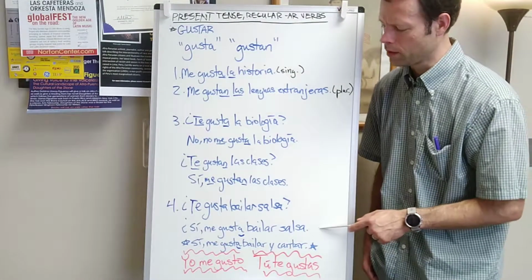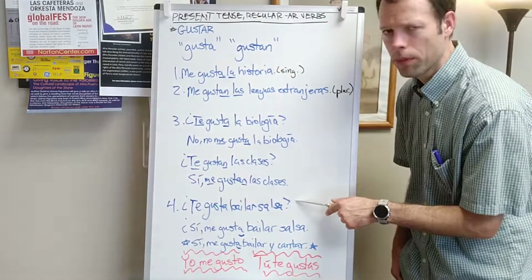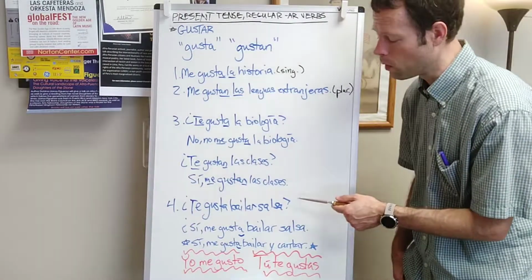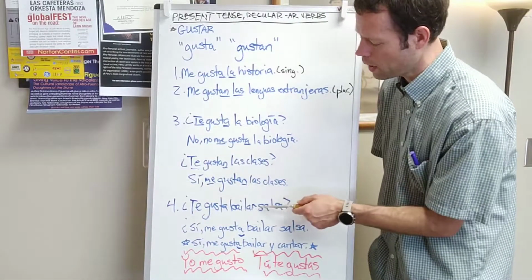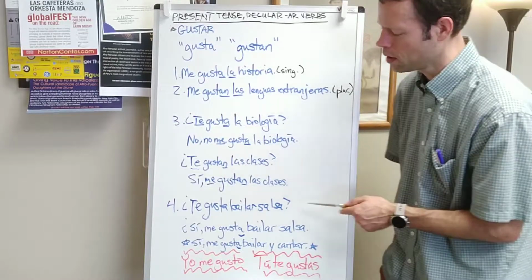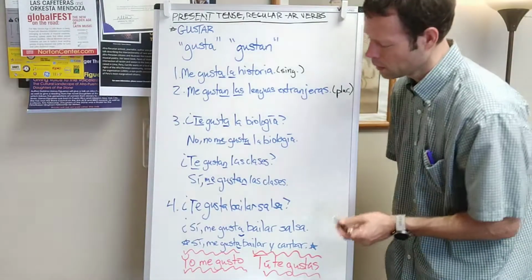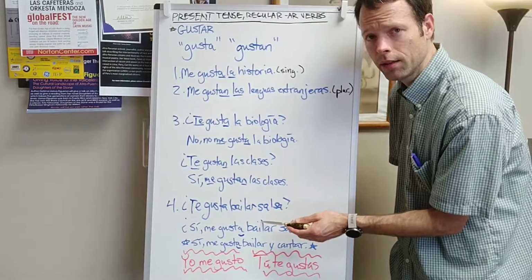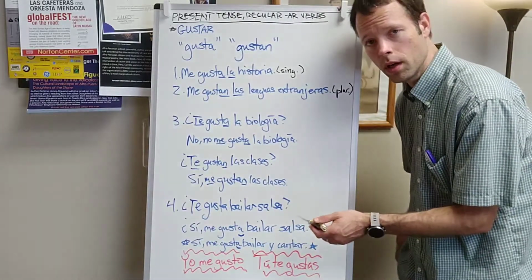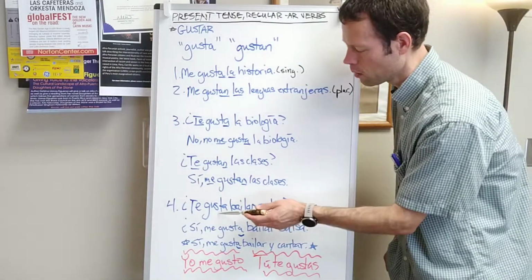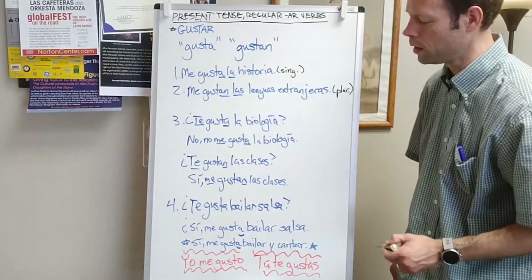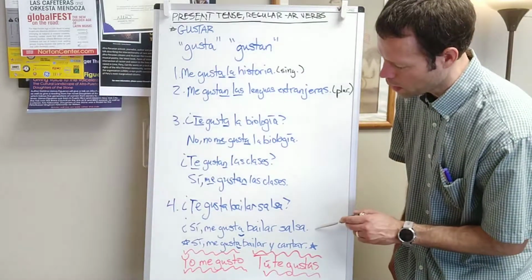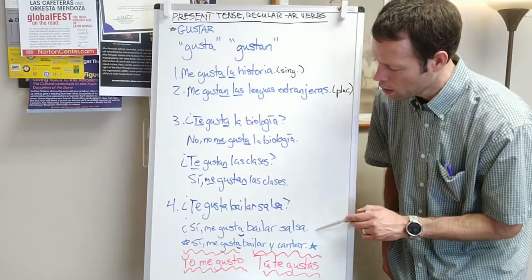All right, one final example showing what happens when you ask if somebody likes an activity. Activities tend to be verbs, such as here. ¿Te gusta bailar salsa? Here we're asking, do you like to dance salsa? We conjugate gustar as gusta, and we leave bailar in the infinitive, just like I explained in the video prior to this one. Conjugate the first verb, leave the second one in infinitive. So that looks very similar to our previous examples. The next one, however, is a little bit different.